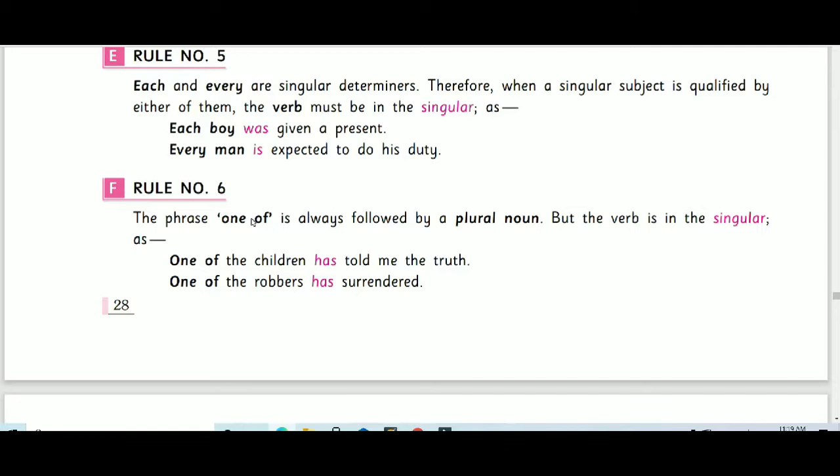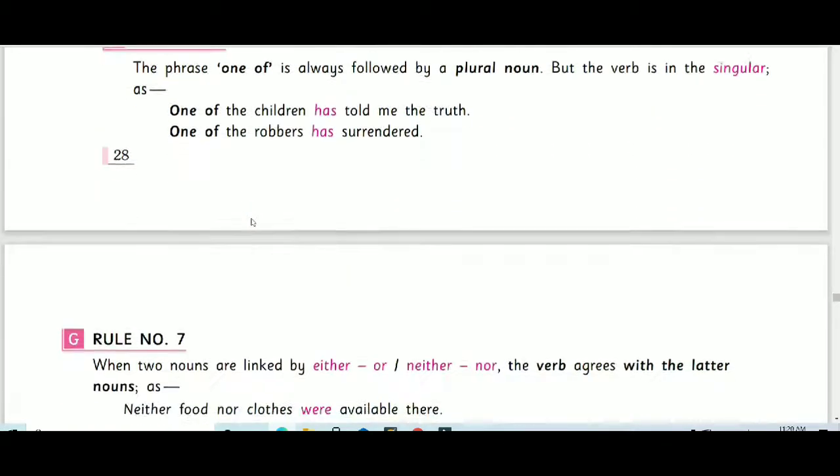One of the children: children is plural, but actually it is indicating only one child among the whole group of children. So it takes a singular verb. One of the children has told me the truth. One of the robbers has surrendered. Always, one of indicates a single unit, so the verb should be singular. Please keep that in mind.